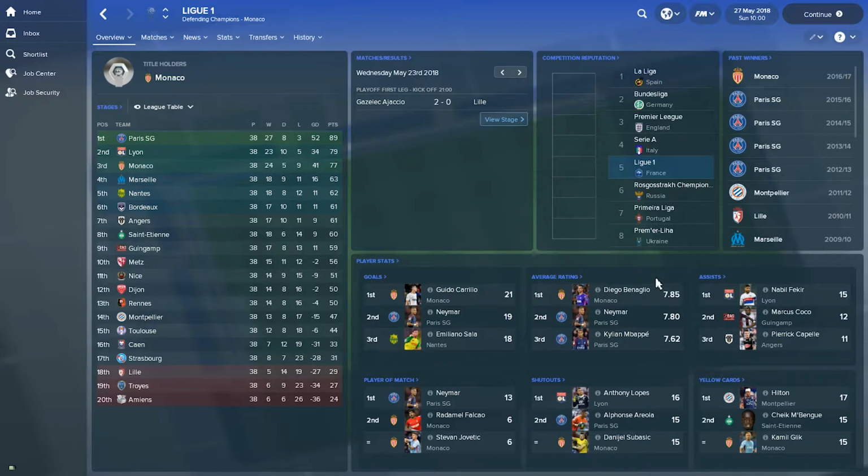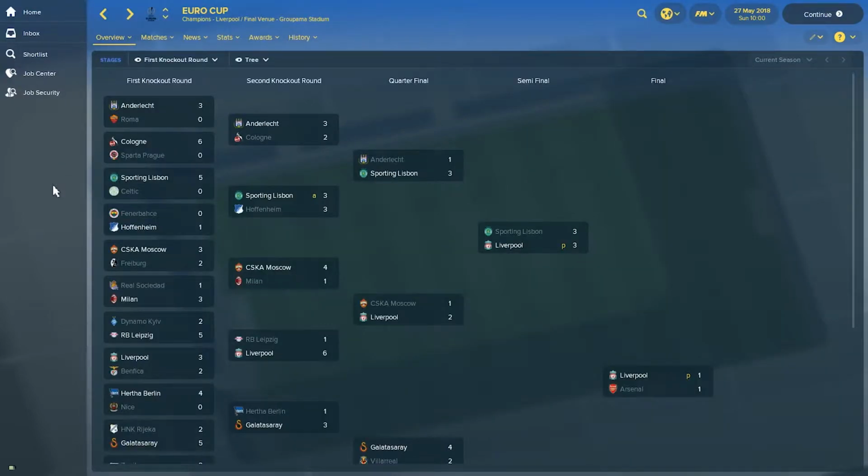Nabil Fekir has managed to take 15 assists this season. Neymar with 13 Player of the Match awards. Anthony Lopez, the Lyon goalkeeper, with the most clean sheets. And this is pretty much it for the French league. Let's have a quick look at the European competitions.